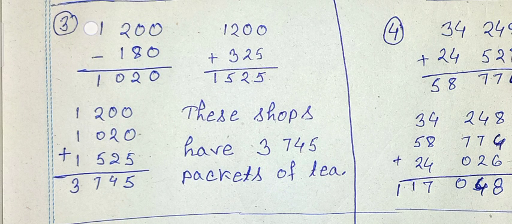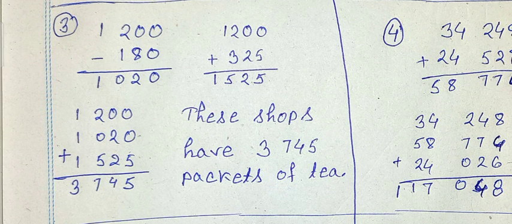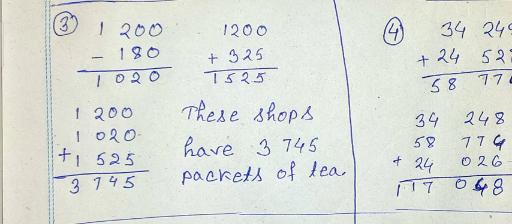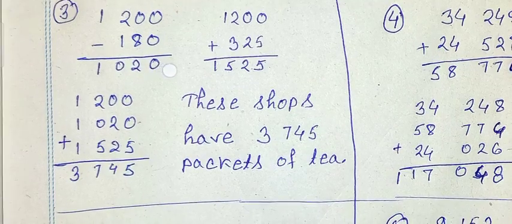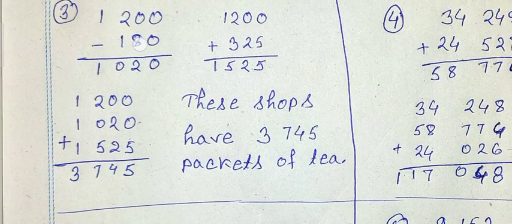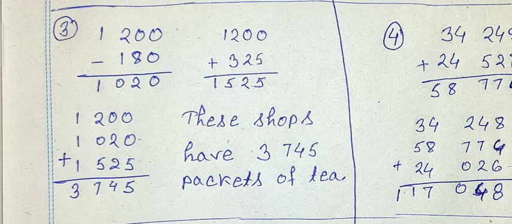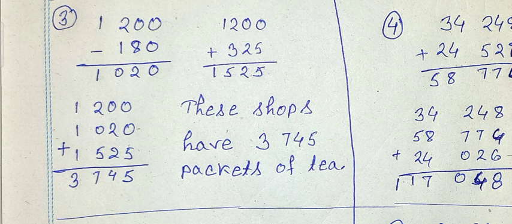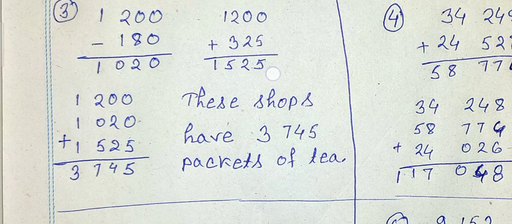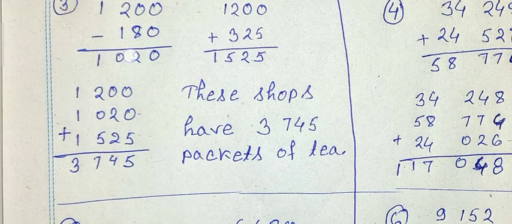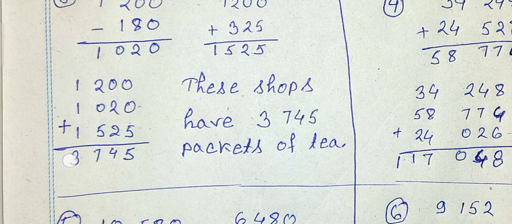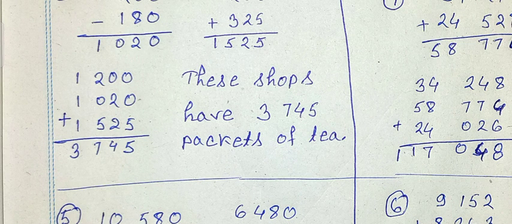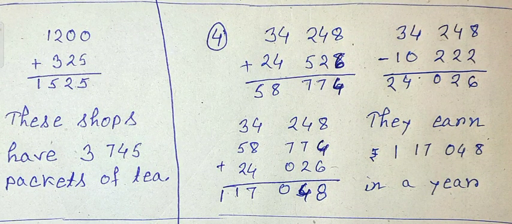This is the number of packets Shop A has, so Shop B has this number of packets, 180 less than A. So we have to subtract them, and B has 1020, and C has 1525, and then add all these numbers, and we will get the answer, that is 3745. Next, question number 4.